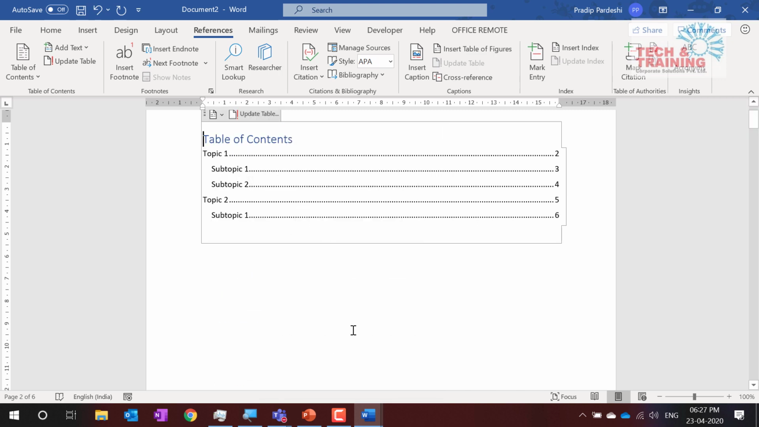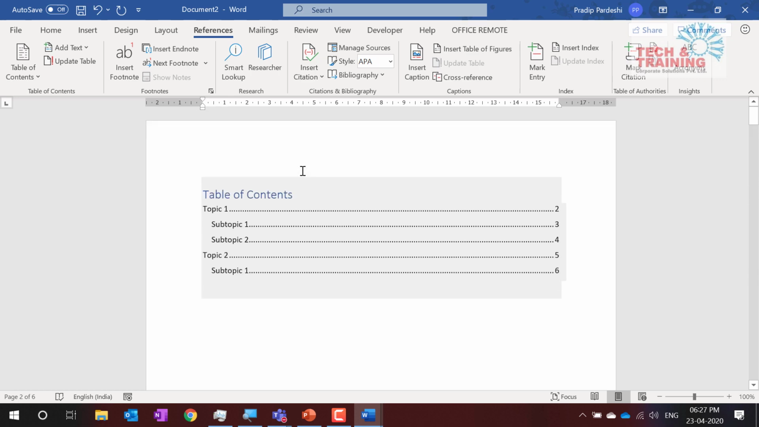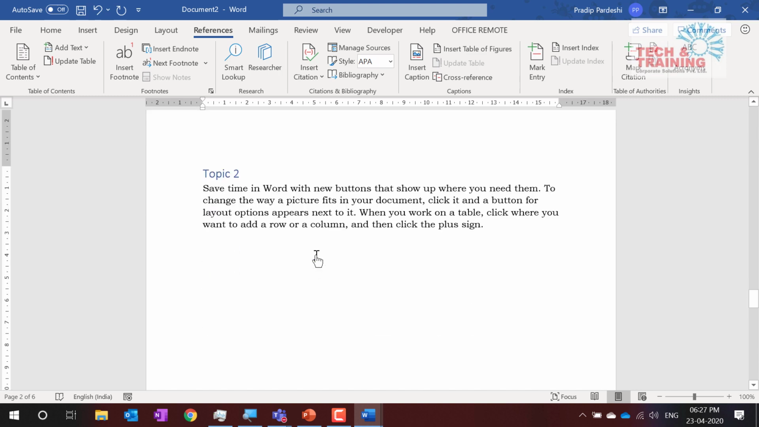So I can use this one also. These are nothing but different layouts. I can use it. And now when I Control-click on it, it automatically takes us to that particular page. Yeah. So I Control-click and it automatically takes us to that particular page.